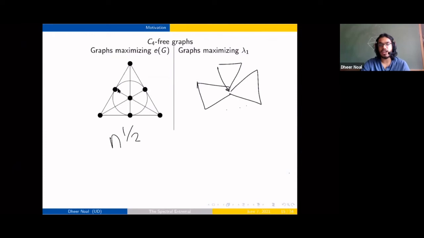Over here, on the left, we know it for some n. And the one on the right might be slightly difficult to prove if n is even, because we have this edge hanging out over here, and that causes some difficulty. So this is our first example where the extremal graphs look really different. Their spectral radii are quite close to each other though. As I said, this is close to n raised to 1 by 2. This is also close to n raised to 1 by 2, but the friendship graph does a bit better.